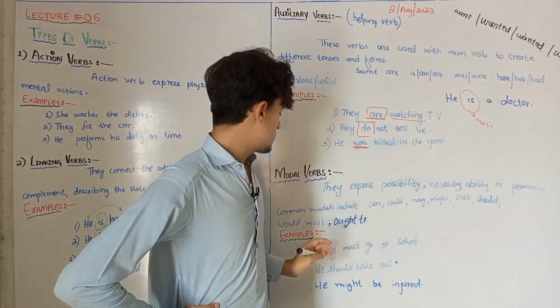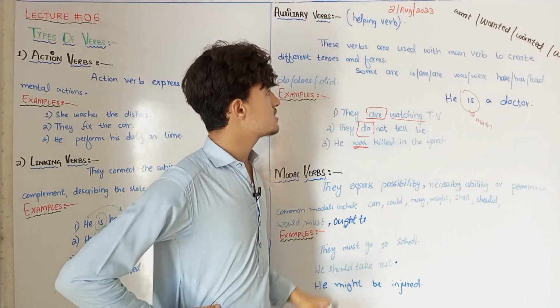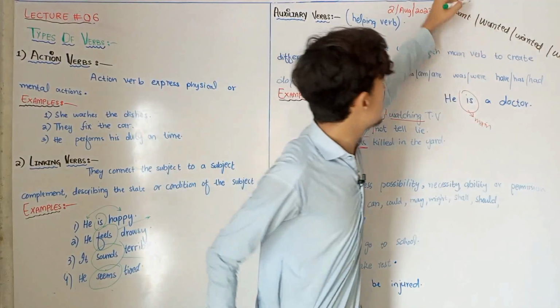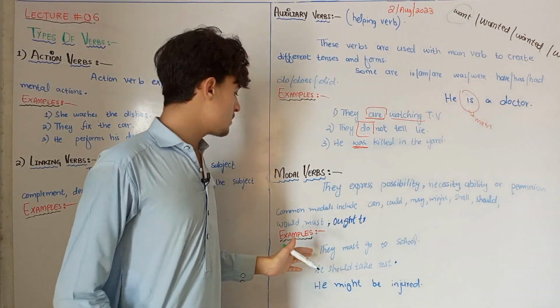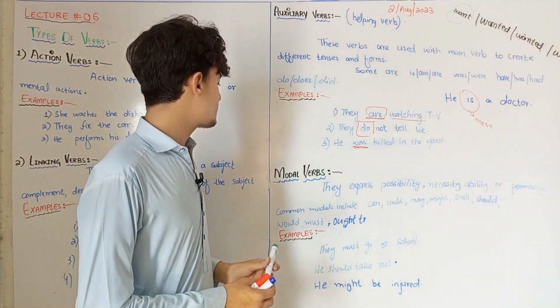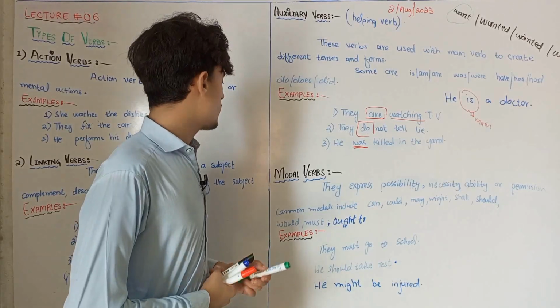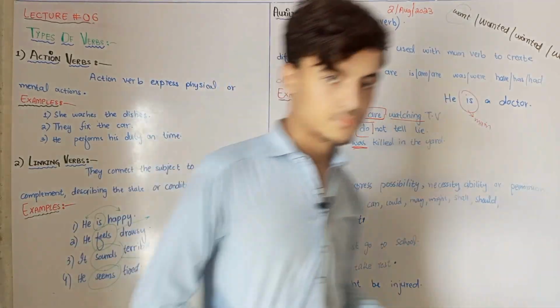So I mean that whenever after the modal verb, the base form of the verb will be used. The base form of the verb is want. So always the base form of the verb will be used after the modal verbs. Hope you understood this modal verb. Now let's come to another type of verb.